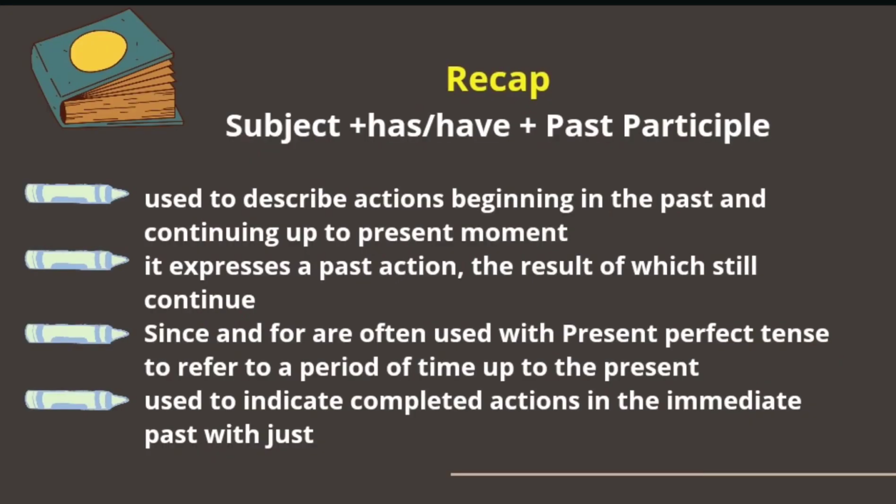Now let's recap. The sentence formation of present perfect tense is subject plus has or have plus past participle. And where can we use this tense? First, it is used to describe actions beginning in the past and continuing up to the present moment. It expresses a past action, the result of which still continue. Since and for are often used with present perfect tense to refer to a period of time up to the present. And it is also used to indicate completed actions in the immediate past with just.